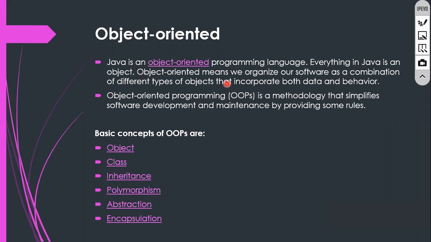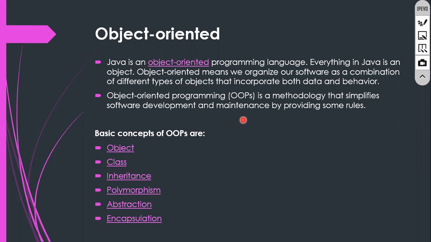In object oriented programming we discuss object, class, inheritance, polymorphism, abstraction and encapsulation.